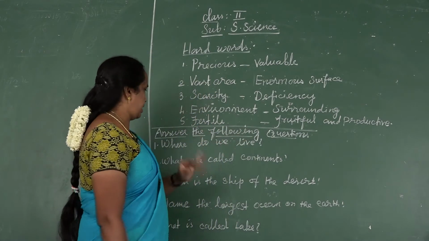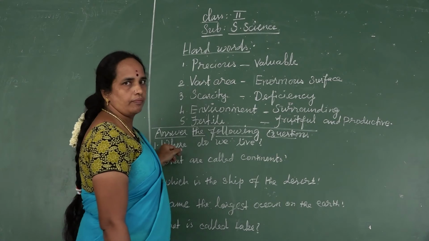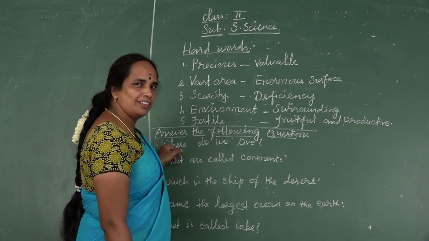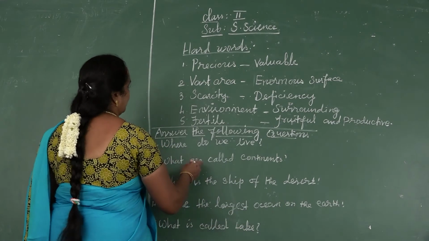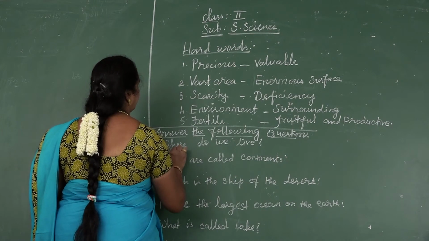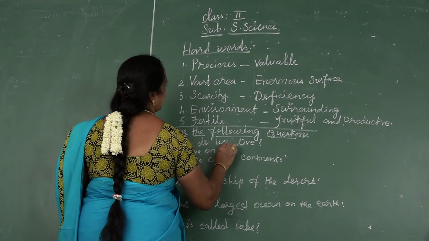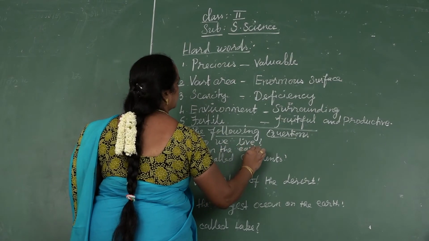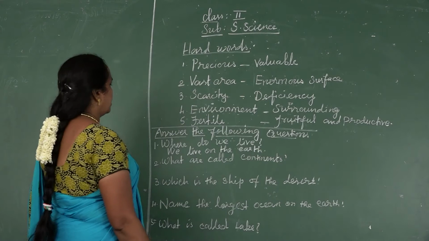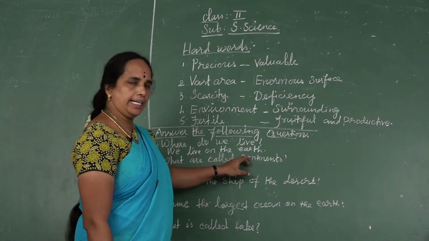Now see question answer. Answer the following questions. Where do you live? Very good. We live on the earth. What are called continents?